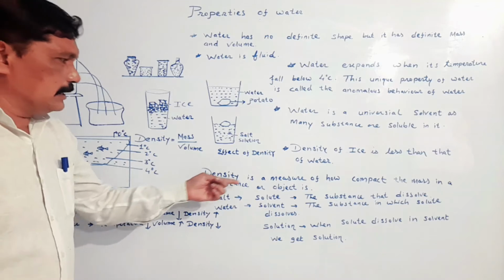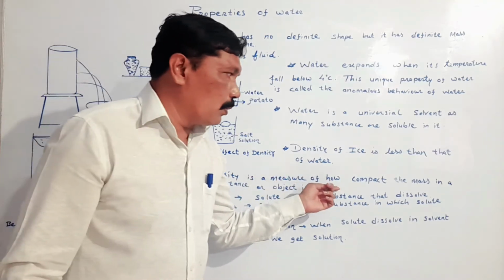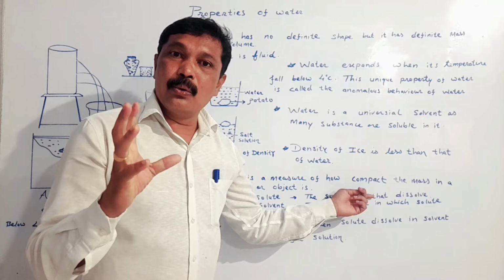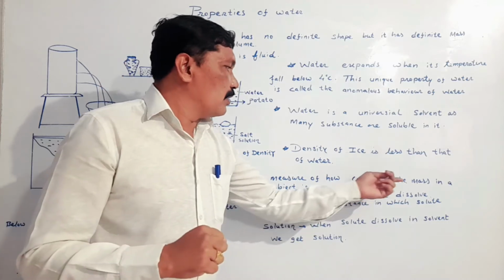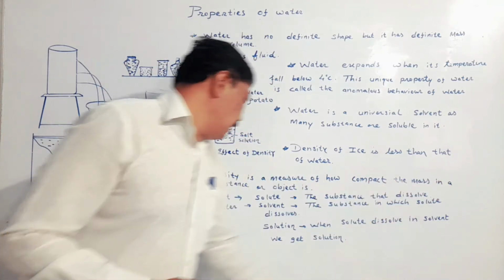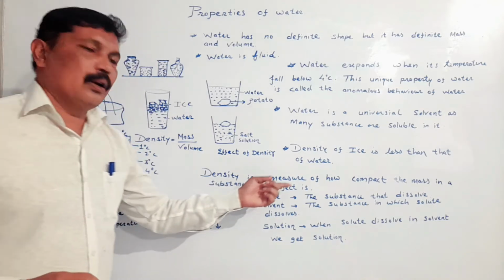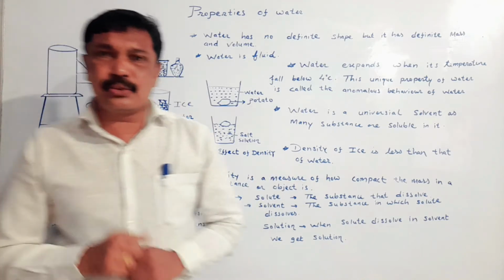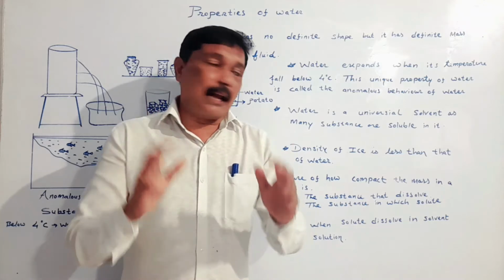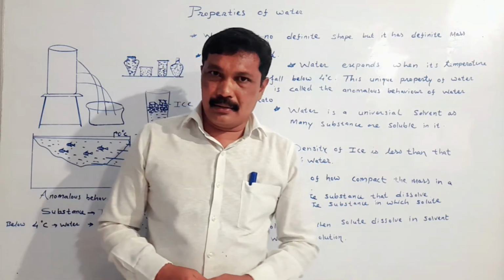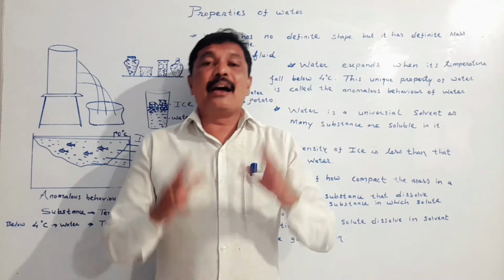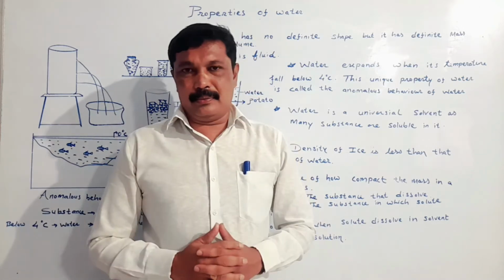Density is a measure of how compact, tightly, or how they are arranged the mass or matter in a substance or object. My dear student, we all know all the substances are made up of matter, and all the matter is made up of atoms and molecules.